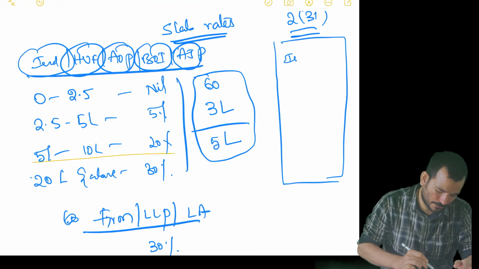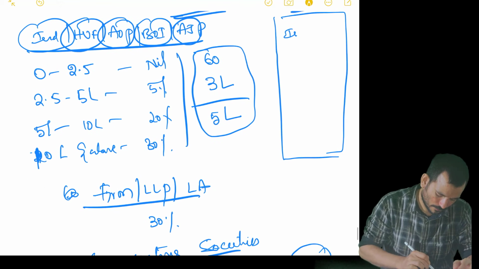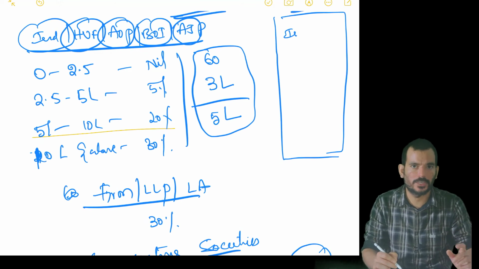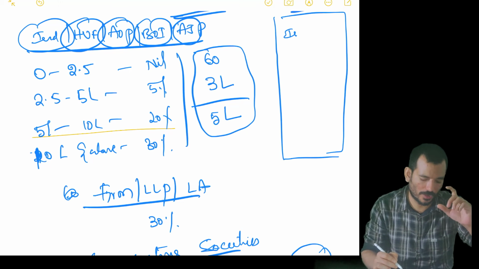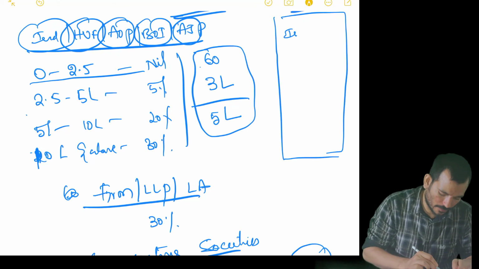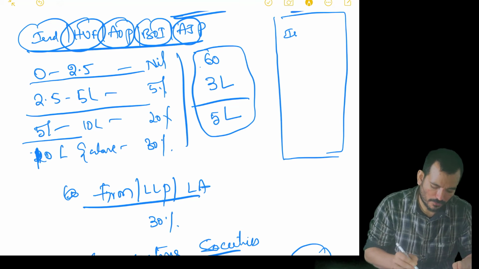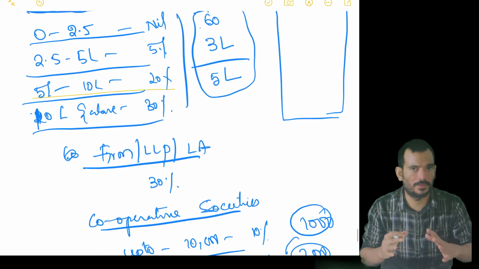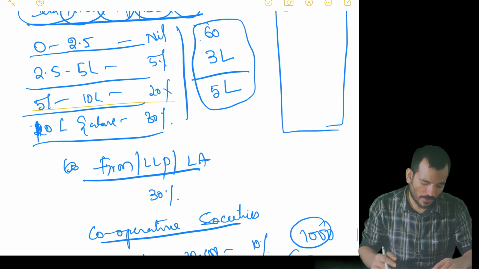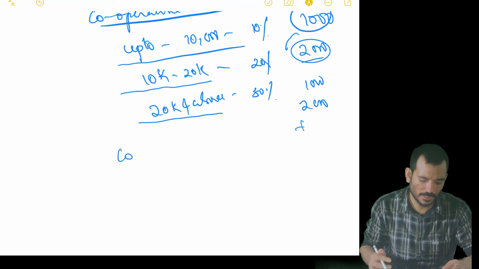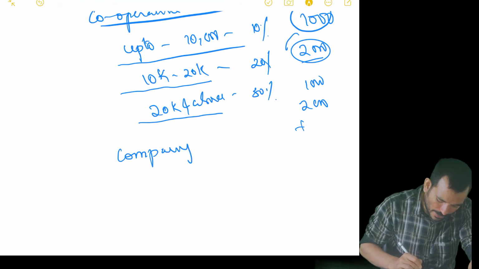If somebody's income is 10 lakh 1 rupee, don't say that the excess over 10 lakhs is only 1 rupee, so I'll multiply 1 rupee by 30%, 30 paisa I'll pay. No, it is nil for this slab, 5% 12,500 for this slab, 20% 1 lakh for this slab, and whatever comes for the last one will be taken. Okay, so what we have found out is for individuals and all those people, firms, LLPs, cooperative societies, and we have to find out for company as well.